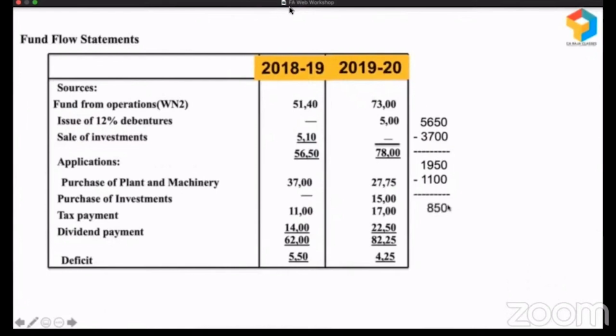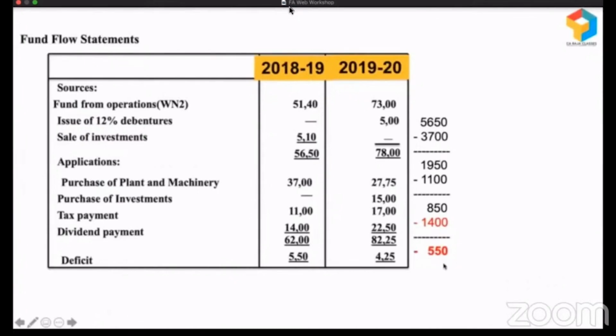When they were left with 850, they made this mistake. When they were left with the long-term fund of 850 only, they went and paid a dividend of 1,400. What is the amount they have? 850. But what is the dividend they have paid? 1,400. It's not acceptable, right? But they did that. They went and paid 1,400. They faced a shortage of 550 and they managed that shortage by using short-term funds.